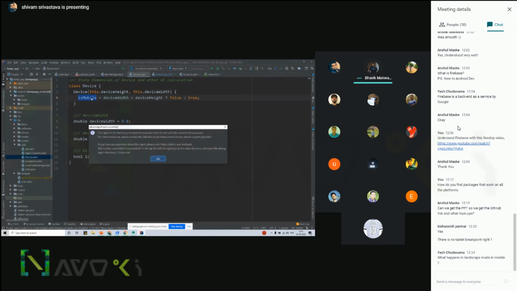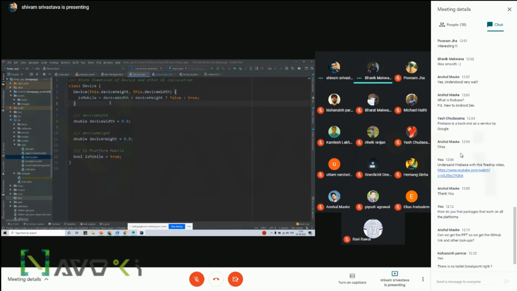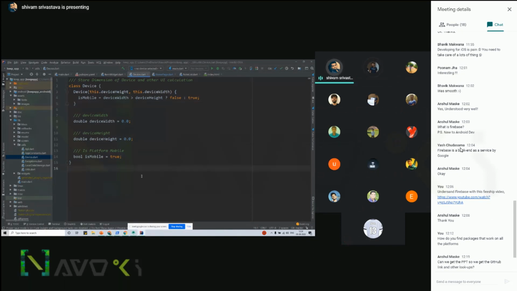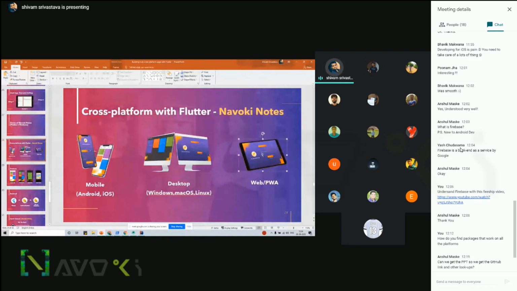Okay. So Kishan Singh is asking, there is no tablet breakpoint, right? No, you can work with the tablet also. With the tablet, there is also a widget called Orientation Builder. You can use that also. There is no restriction. For the tablet, you can see here, for the Namuki notes, this works on the tablet also. Good. The same UI.